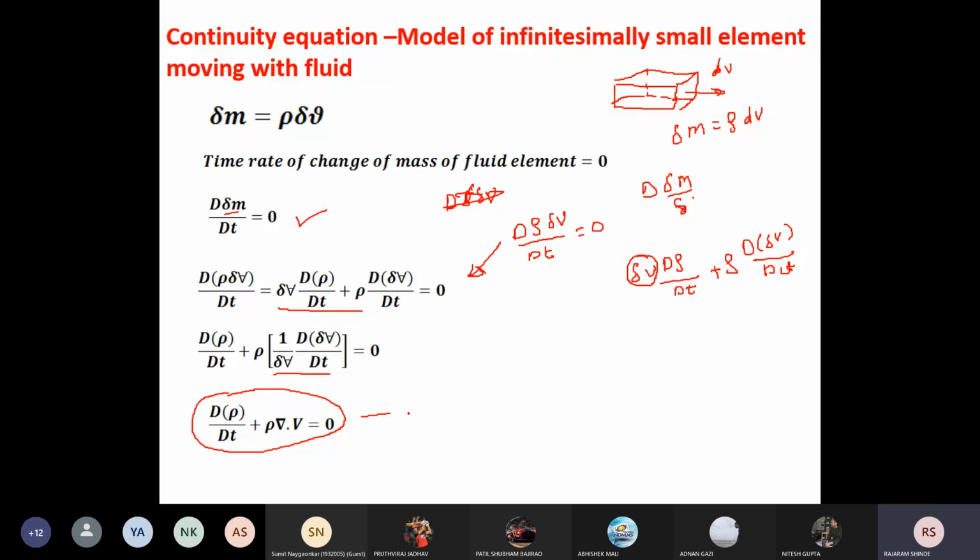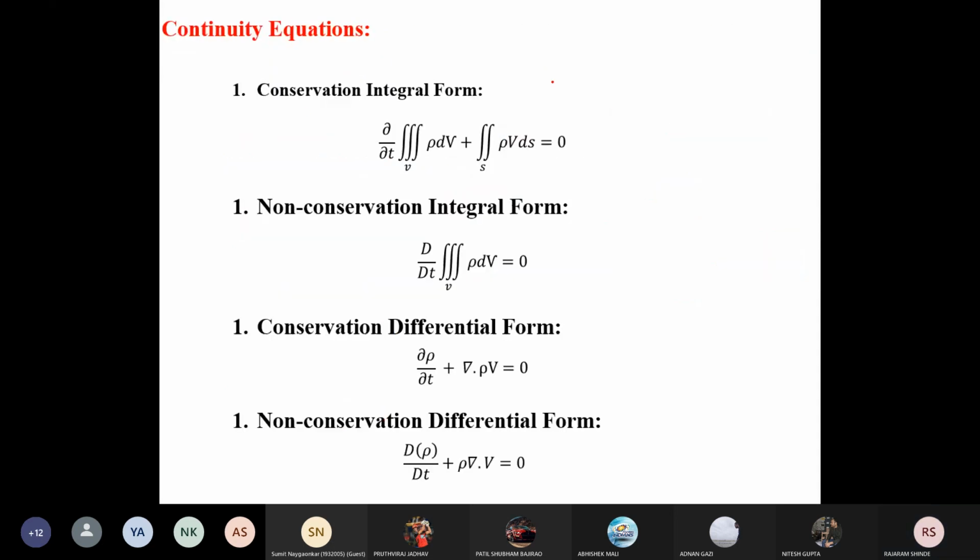Now these are the 4 equations. I will write these 4 equations here. This is the conservation integral form: the derivative of this integral plus the integration over the surface equal to 0. This is the non-conservation integral form, d dt of this integration equal to 0. This is the conservation differential form, derived from an infinitesimally small element fixed in space. This is the non-conservation differential form, derived from an infinitesimally small element moving with the flow. If you have doubt in any of the equations, you can ask me, otherwise I will go to the next one.